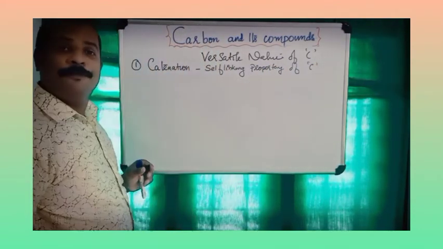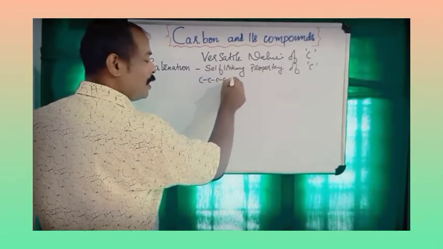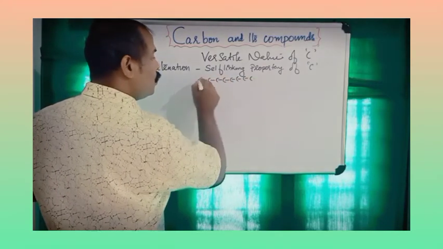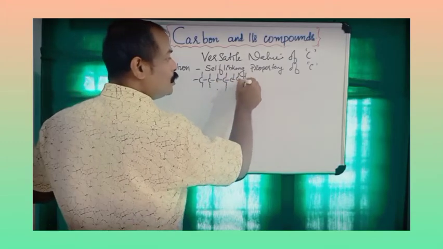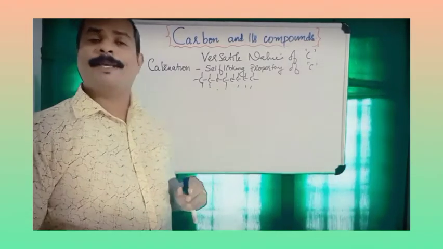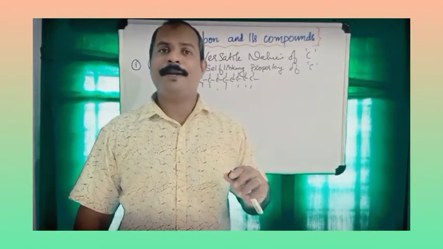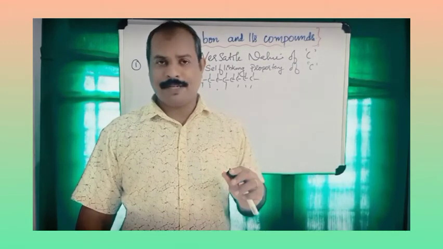What do you mean by self-linking property? That means one carbon can link with other carbon to form long, huge molecules of carbon. That property is termed catenation. The self-linking property of carbon to form long chains is called catenation.